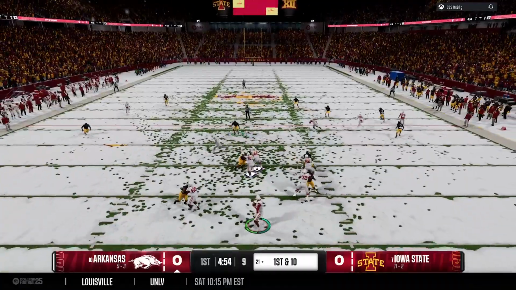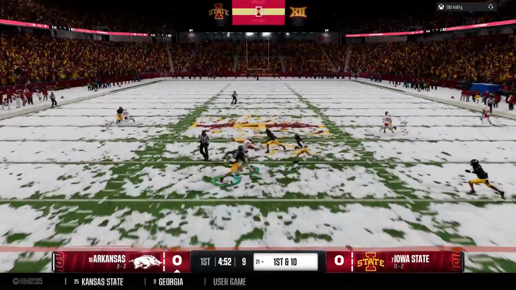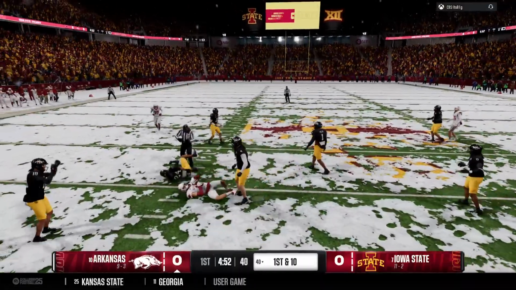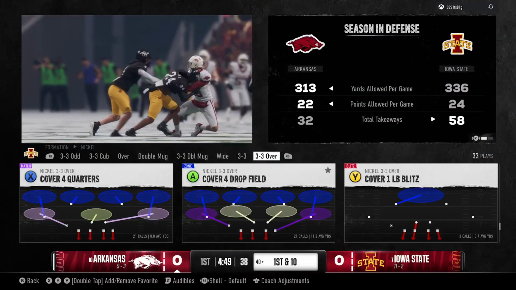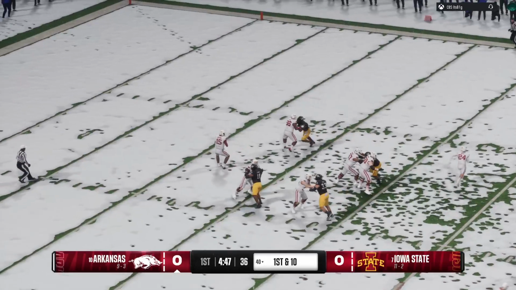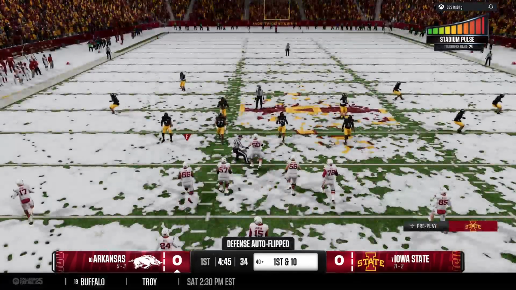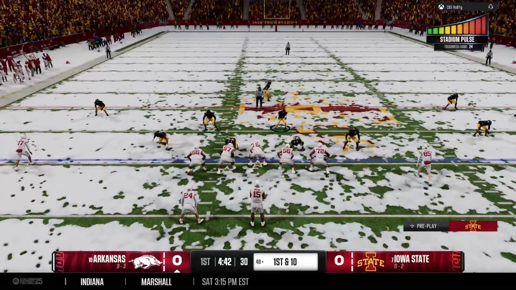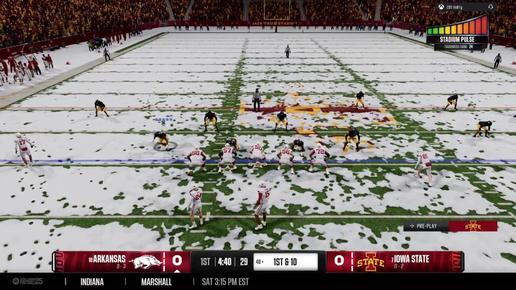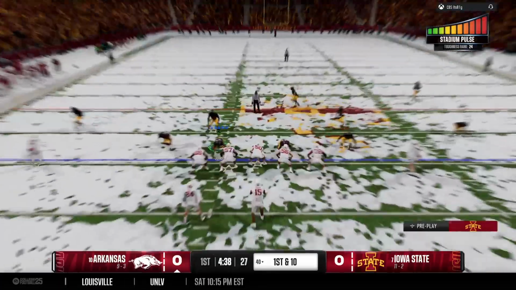They'll come out throwing here to start the drive. Fires it to the wideout. Finds a receiver in the middle of the field. Tackled at the 40. That'll earn a fresh set of downs. Nice read here by the Arkansas quarterback to be able to make this throw and pick up a first down for the Hogs. Did a nice job of waiting for his receiver to get open and then put the ball right on the money.